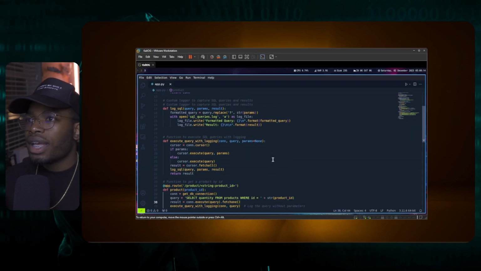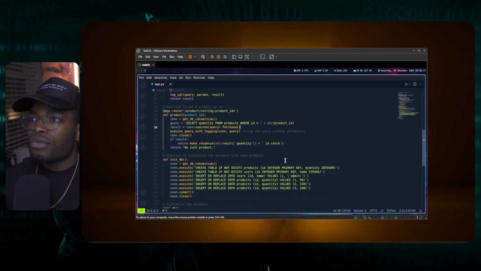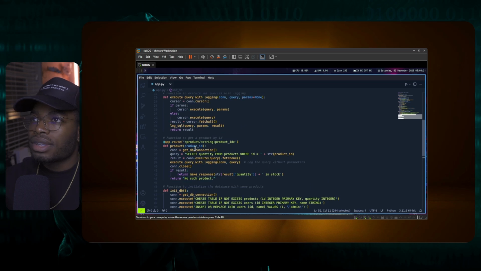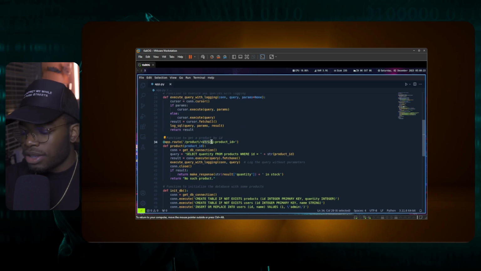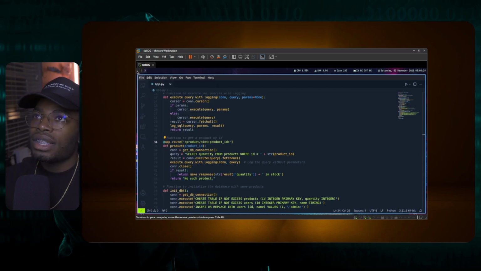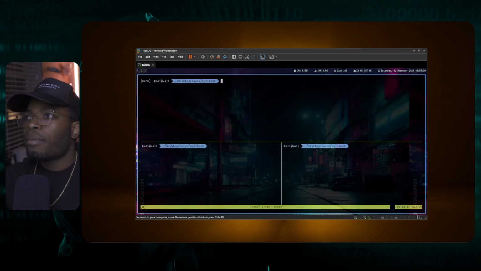I took the code and edited it a bit so that we can have a full application, with SQL and all that fun stuff. I created tables, and this is supposed to be an int. This was just me testing this. So let's save this so that we actually have a whole application. And we are going to run Python